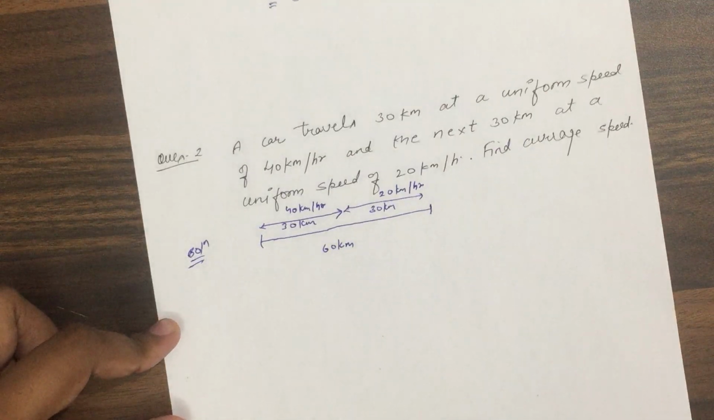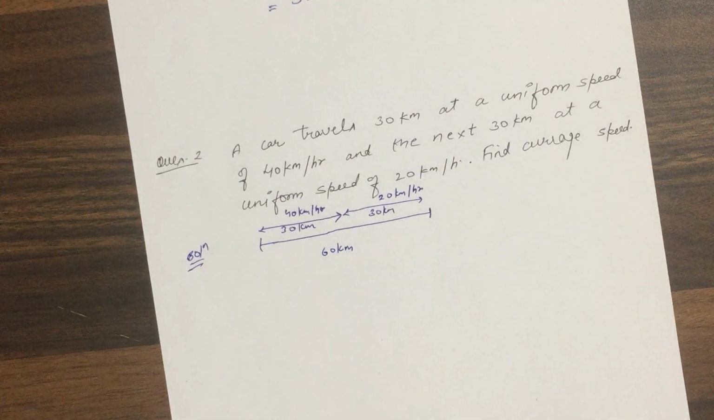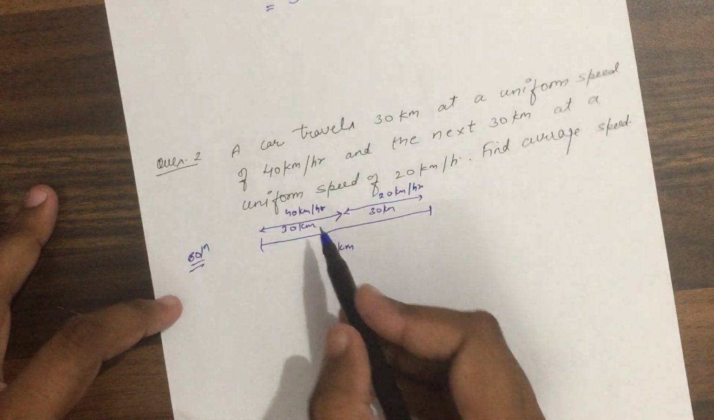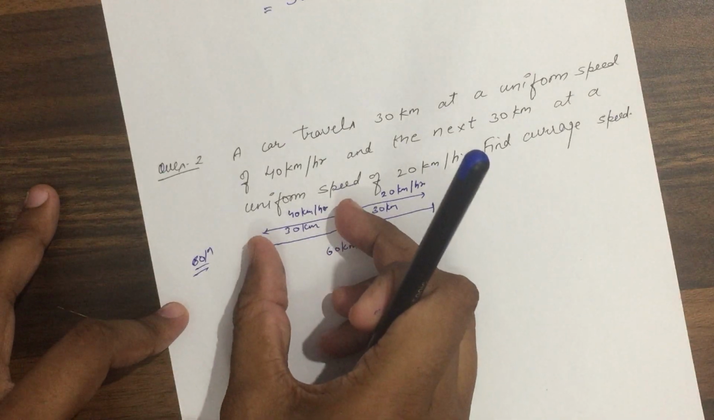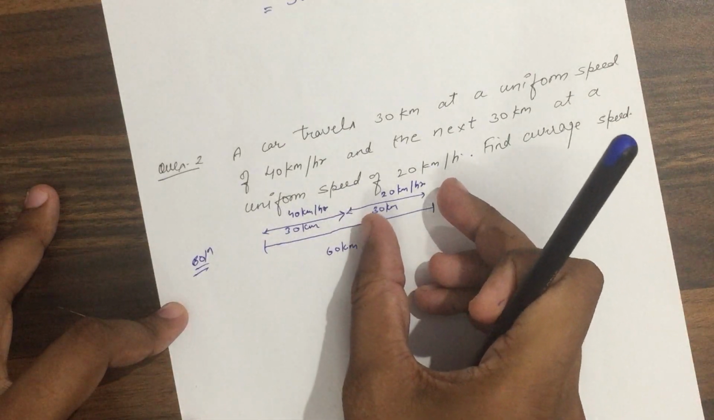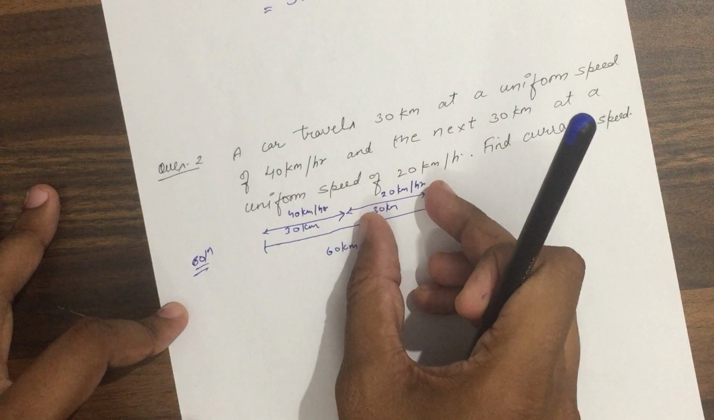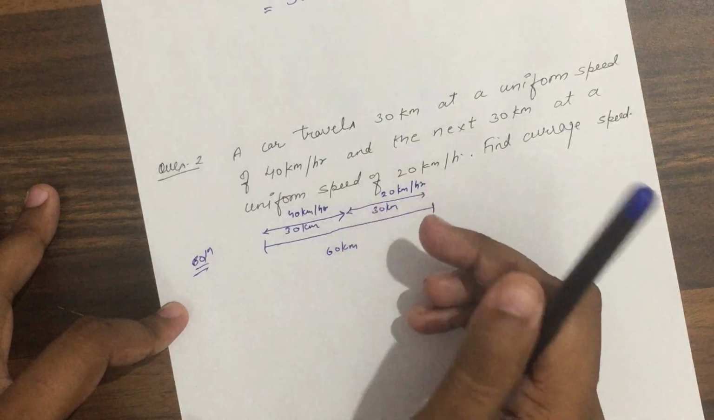And what do you have to find? You have to find the average speed. So what is average speed? Average speed is nothing but simply total distance upon total time taken. So first of all, we will calculate the time taken for the first portion, and we will calculate the time taken for the other half portion, and then we will add them to get the total time taken.